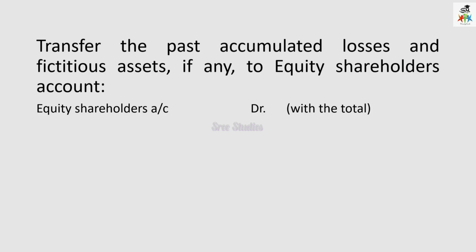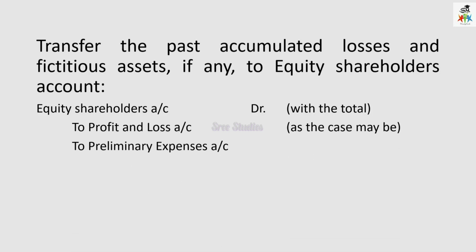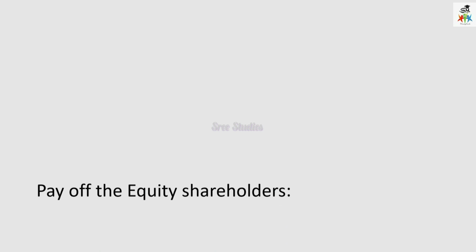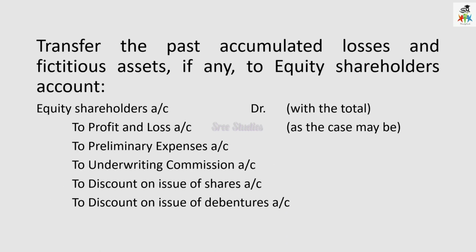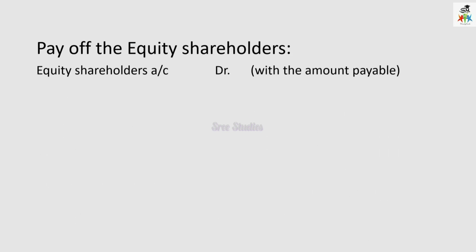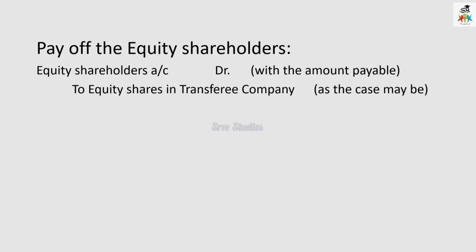So equity shareholders account debtor to profit and loss account, that is the debit balance, and then preliminary expenses, underwriting commission, discount on issue of shares, discount on issue of debentures. So all this will be paid in the form of to equity shareholders. So paying off the shareholders, closing down the entries: equity shareholders account debtor to equity shares in transferee company.